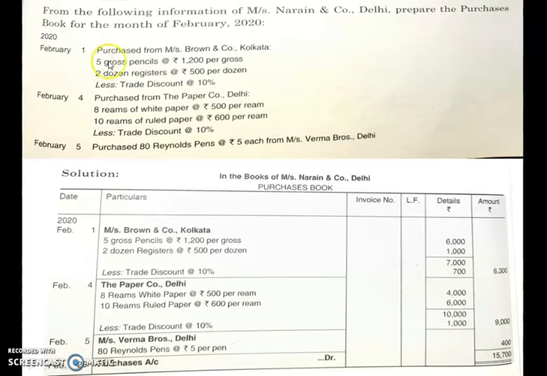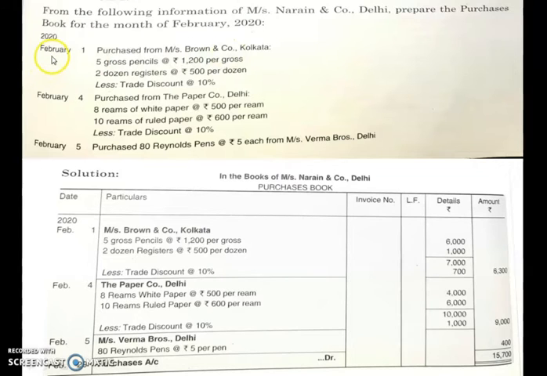You have purchased 5 gross pencil at the rate of rupees 1200 per gross, and you purchased 2 dozen register at the rate of rupees 500 per dozen, less trade discount at the rate of 10%. So this is your first transaction. This is the credit transaction related to purchase you made from Brown and Company.